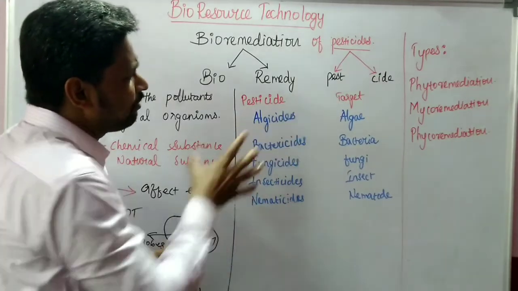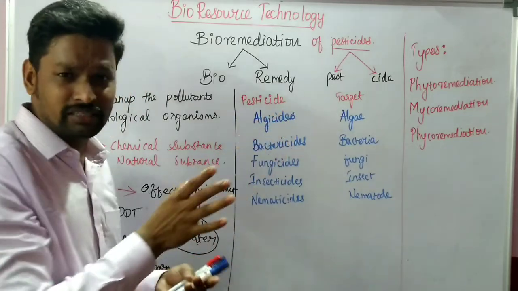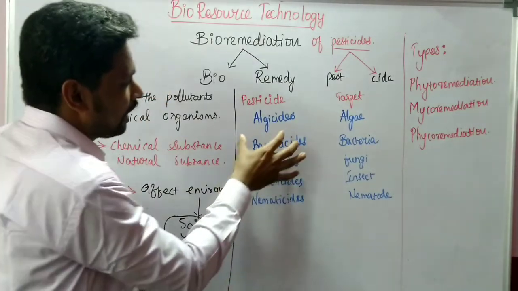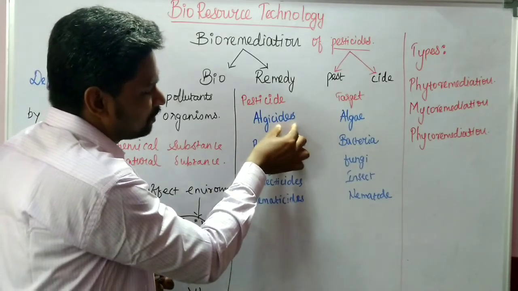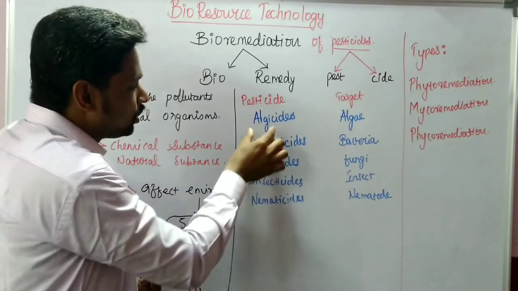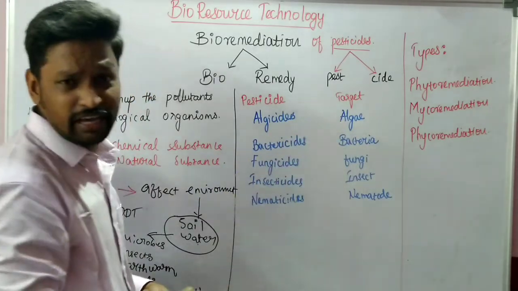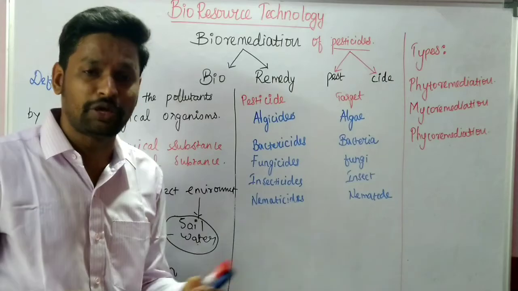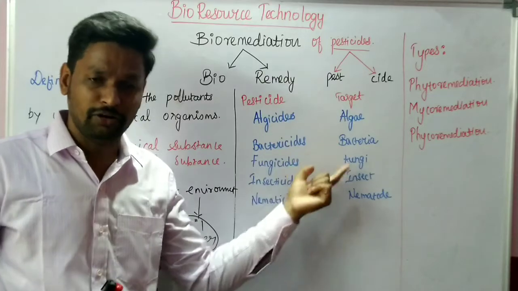Okay. So what are the different types of pesticides available in the market? Pesticide is not a single chemical; different varieties are available, right? So algaecides. The term contains the suffix side, so it is a toxic agent, to what? To an algae. So algaecide is a chemical agent which is toxic to algae. If you find more algae present in your place, you are free to use algaecide so that the growth of the algae will be under control.